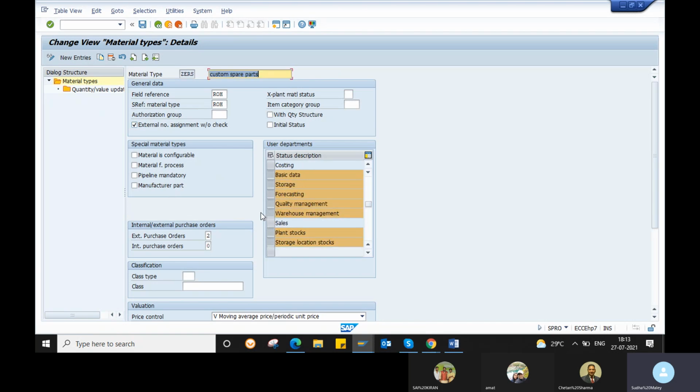So we'll discuss what the controls of our material type are. Each and every one has an impact on our material. While creating your material, all these fields will get impacted in your material master.